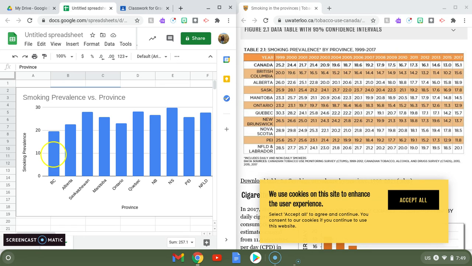Now, that is one of the things that we can look at here. And then if we look at this graph compared to the one you guys are going to make, we can get even more information. So a graph is just a nice visual way for you guys to be able to see statistics. All right, so that's how you make it in Google Sheets. Nice, quick, and easy. Take some time to practice that. Do the 2017 graph and submit that.